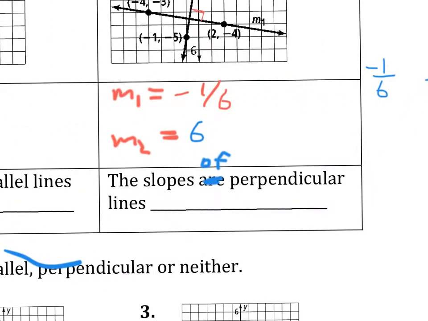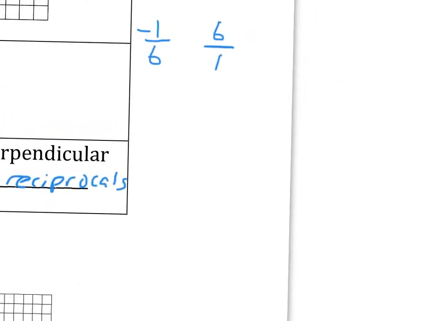So the slopes of perpendicular lines are, and how would you say it? There we go, they're exactly opposite reciprocals. That's one way to say it. Another way to say it is that the slopes multiply to -1.